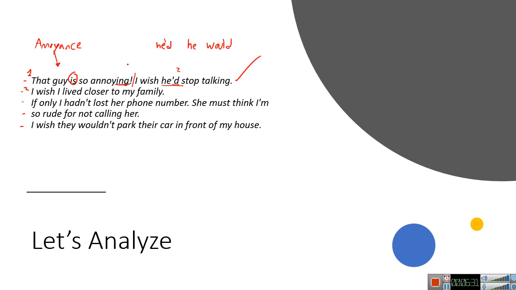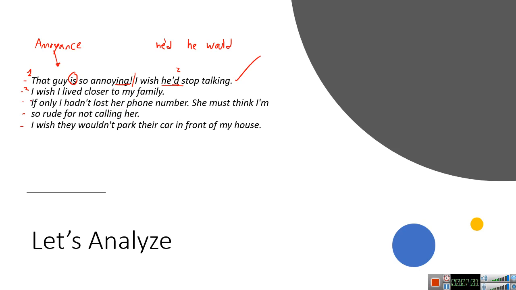Now let's continue with the second one. I wish I lived closer to my family. Do you think that's talking about the present or the past? Or is it an annoyance? No, it's not an annoyance, and it seems like past, because of the past verb.